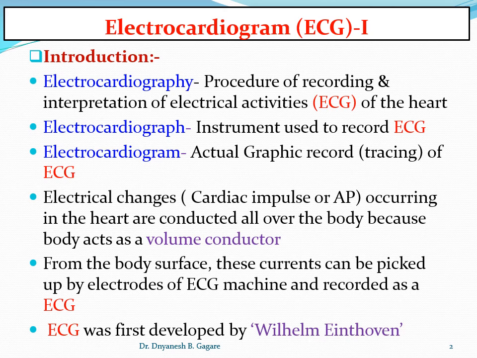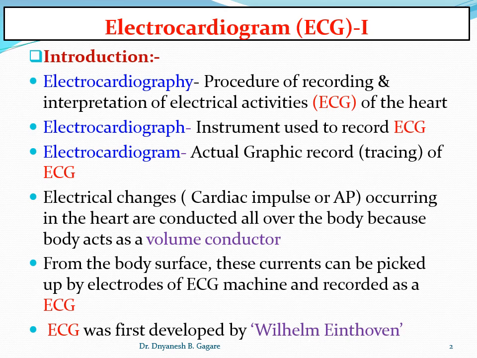What is electrocardiograph? It is an instrument or the machine used for recording of ECG. That is, an ECG machine is called the electrocardiograph. And what is electrocardiogram? Electrocardiogram is the actual tracing or the actual graphic record of electrical activities of the heart on ECG paper. So actual ECG is called the electrocardiogram. Okay, so these three terminologies are used. Okay, now proceed.